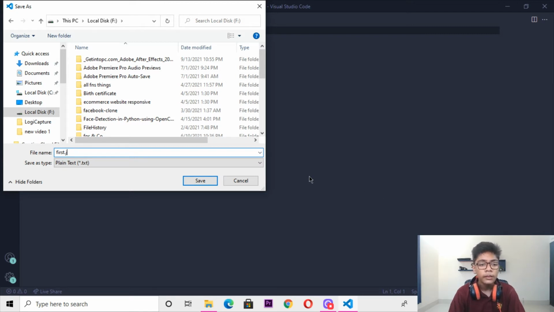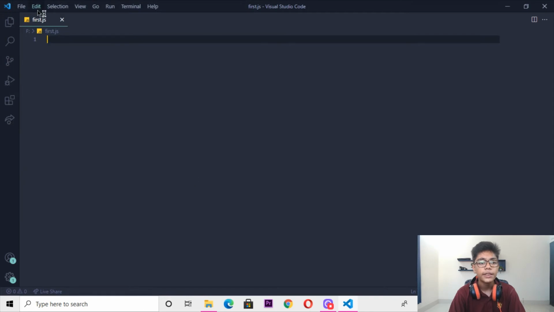Okay, and then you have to do one thing here. Just press the js extension, then press local disk and save your file here and press save. You can see now you have saved your first Java file here. Congratulations, you have saved your first Java file. If you are working in Java for the first time, you can see we have saved our file for the first time. You can see how cool looking that is. We have saved our file now.